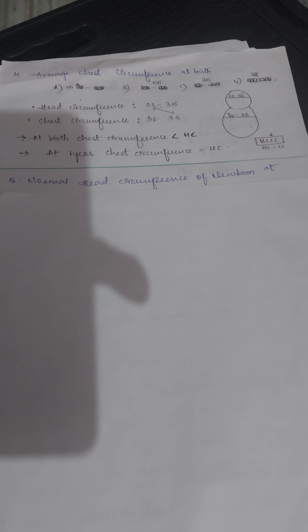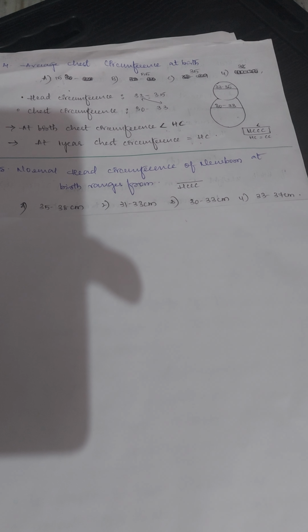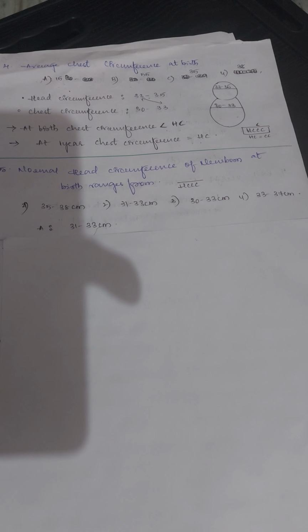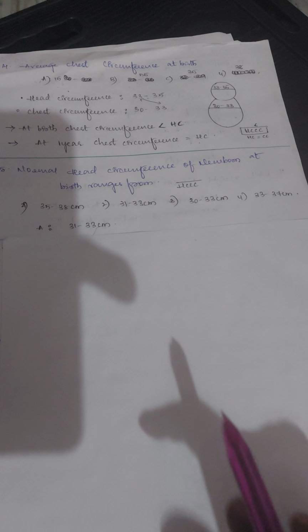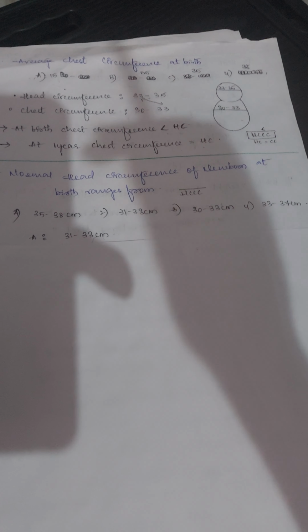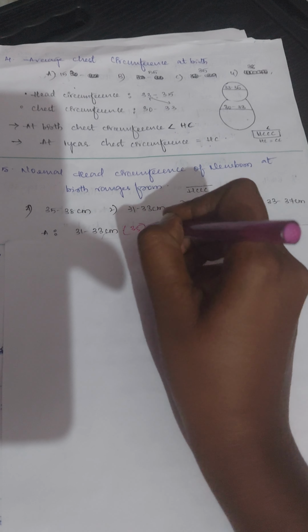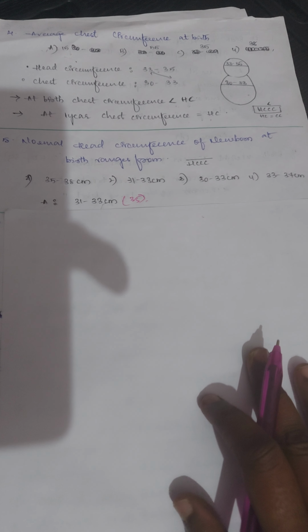Then next question: normal head circumference of a newborn ranges from, you can remember, 35 to 38 centimeters, 31 to 33 centimeters, 30 to 33 centimeters, or 33 to 37 centimeters. Here the answer is 31 to 33 centimeters as given, but the head circumference can range up to 35 centimeters.